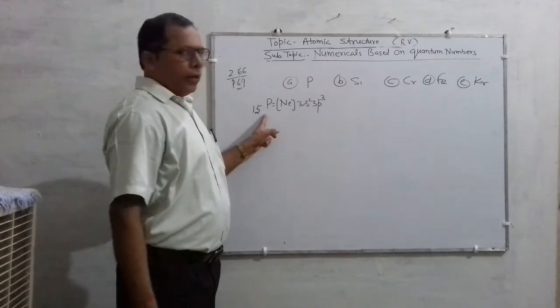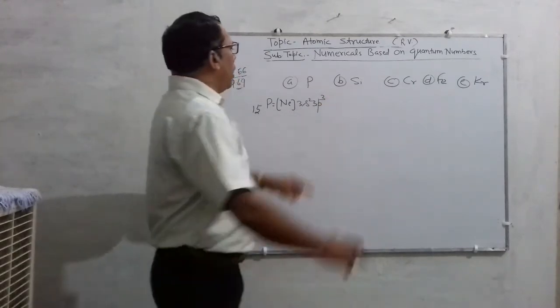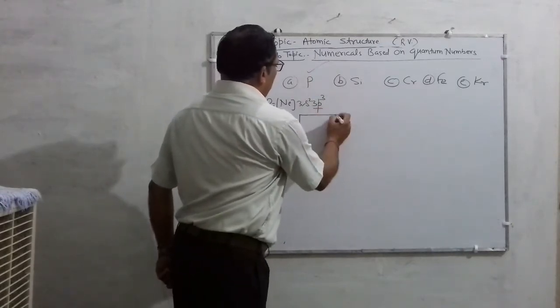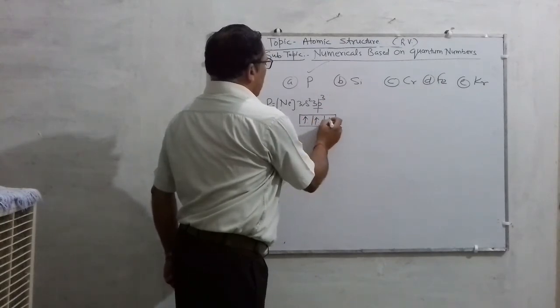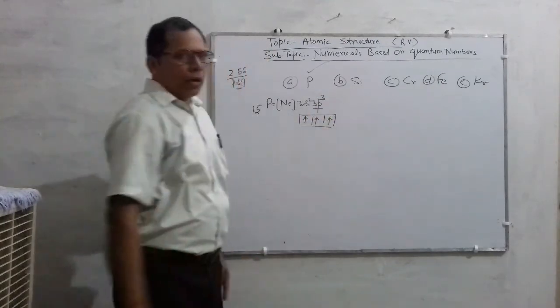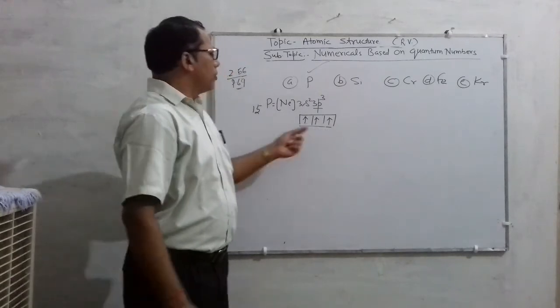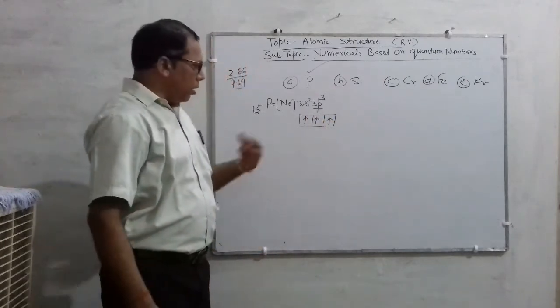15P may be written as such according to the above principle. And the question is, how many unpaired electrons? This p orbital is of 3 kinds and contains 1 electron each, and according to Hund's rule all electrons fill up in the same direction first. So they contain 3 electrons and 3 are left unfilled.